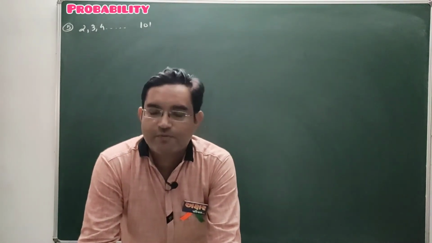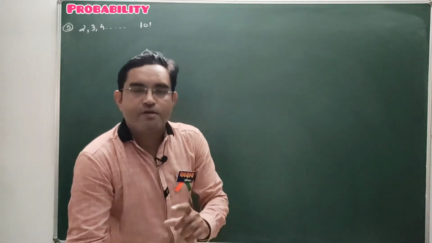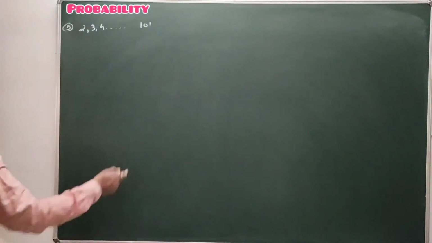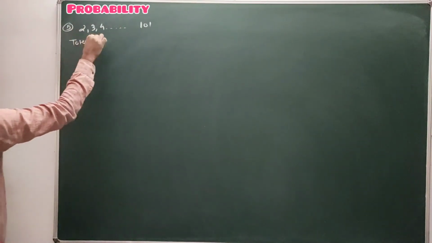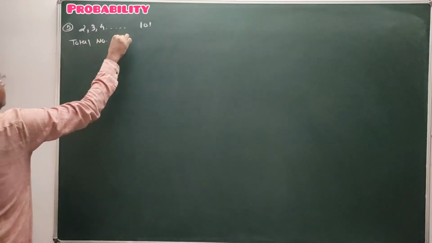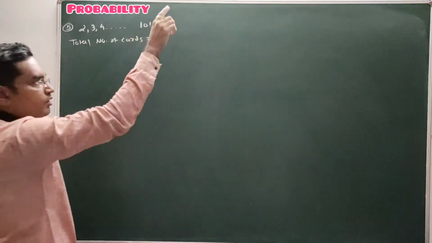Our random experiment is to select a card from the box. How many cards are there? Count it. Total number of cards. Cards are marked with 2, 3, 4 up to 101.